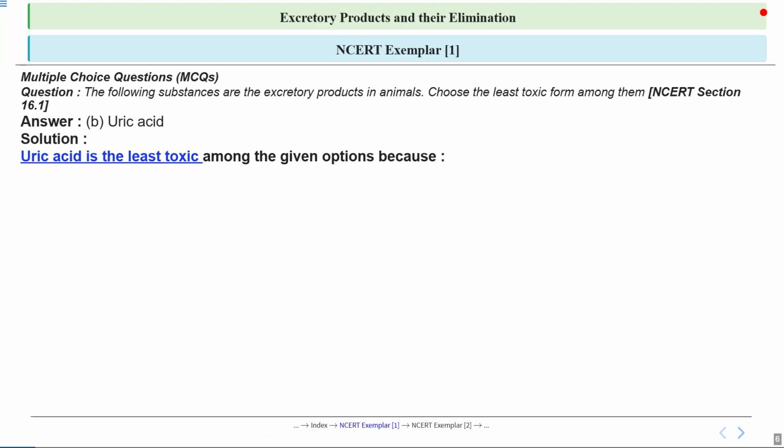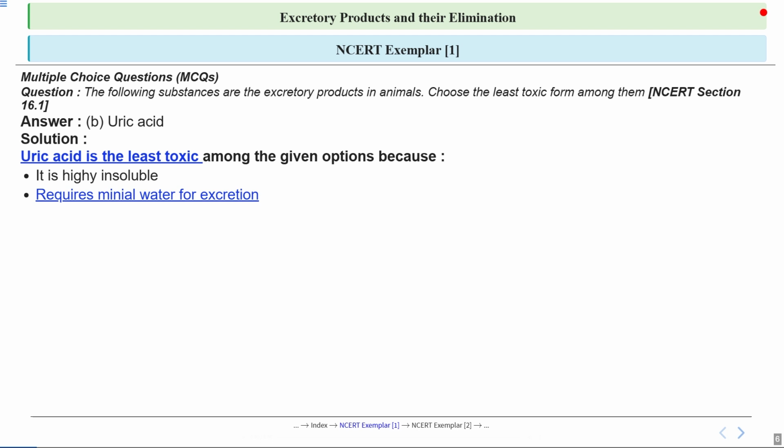So here uric acid is the least toxic among the given options. Let's see the reasons. Talking about its properties, it is highly insoluble. This means it doesn't dissolve easily in water, which is a significant advantage for animals that need to conserve water. Now another important point is uric acid requires minimal water for excretion. This is particularly beneficial for animals living in arid environments where water is scarce.